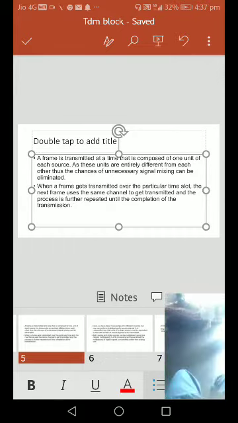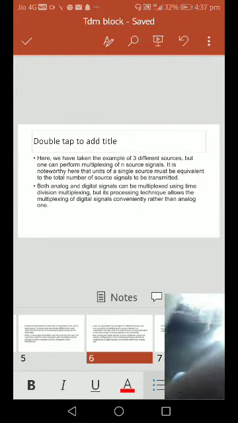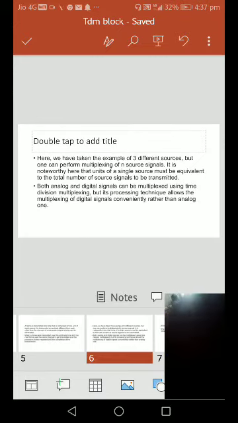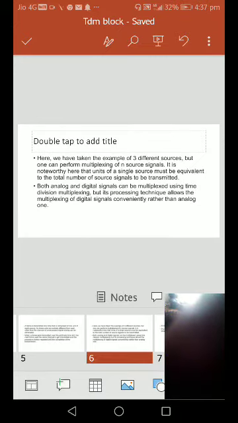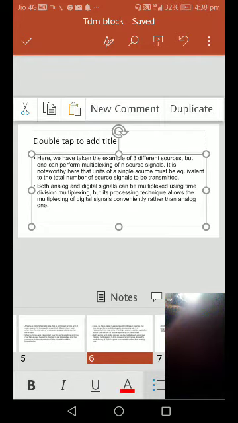Next slide. Here we take the example of 3 different sources, but one can multiplex n source signals. It is noteworthy that the number of units of a single source must be equivalent to the total number of source signals to be transmitted.